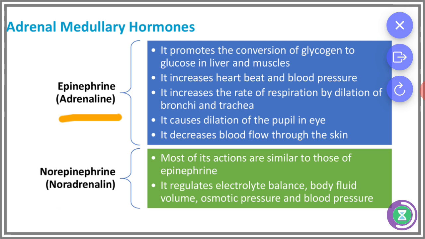It increases the rate of respiration, with dilation of bronchi and trachea. It causes dilation of the pupil in the eye. It decreases the blood flow through the skin. And norepinephrine, most of its actions are similar to epinephrine. It regulates the electrolytic balance, body fluid volume, osmotic pressure, and blood pressure.